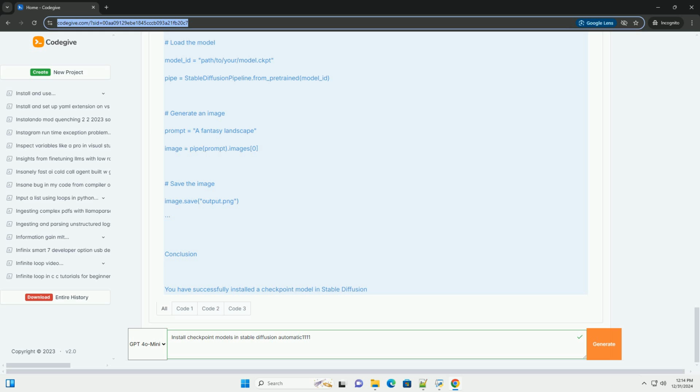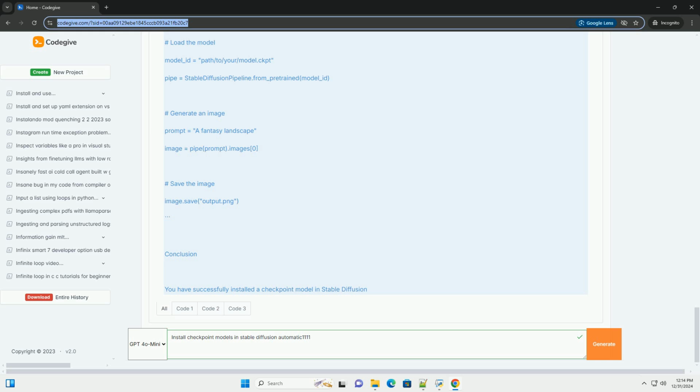Step 1. Clone the automatic1111 repository. Open a terminal, command prompt, PowerShell, or a terminal emulator on Linux, and clone the automatic1111 stable-diffusion-webui repository. Bash. git clone https://github.com/automatic1111/stable-diffusion-webui.git. cd stable-diffusion-webui.